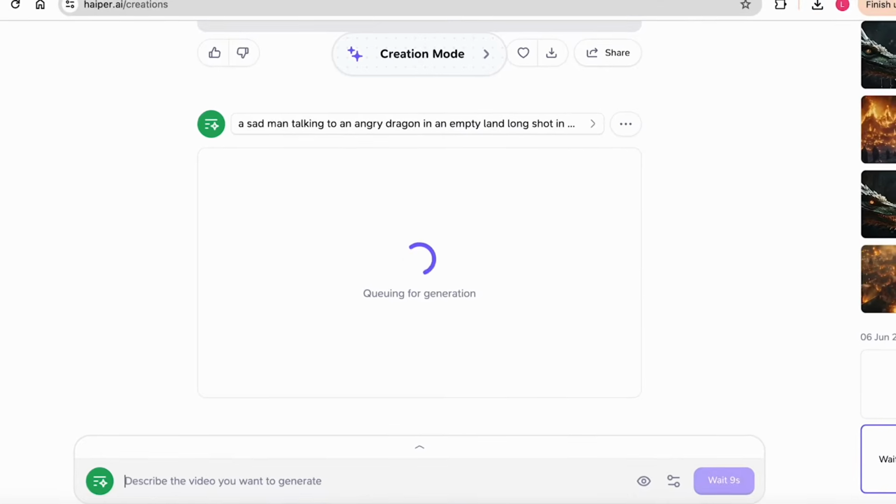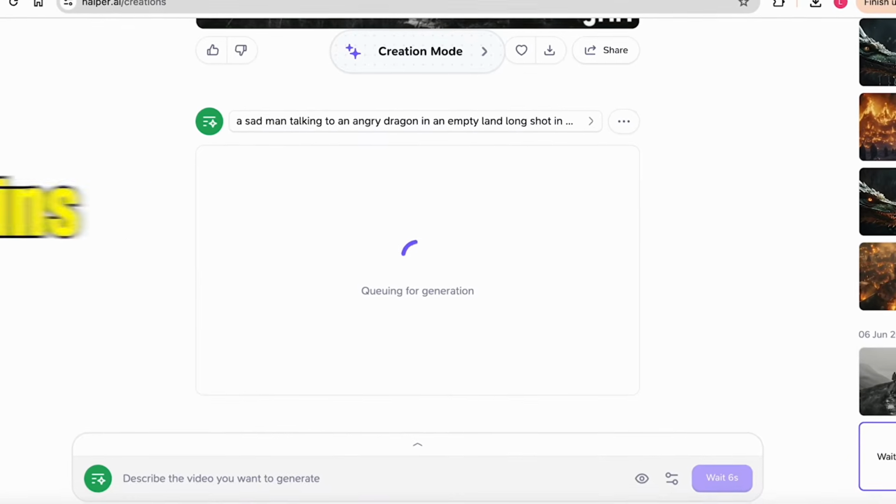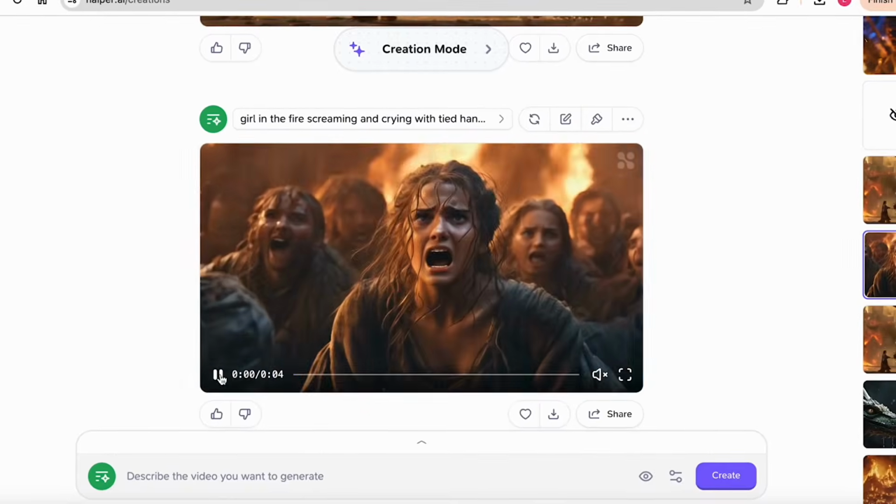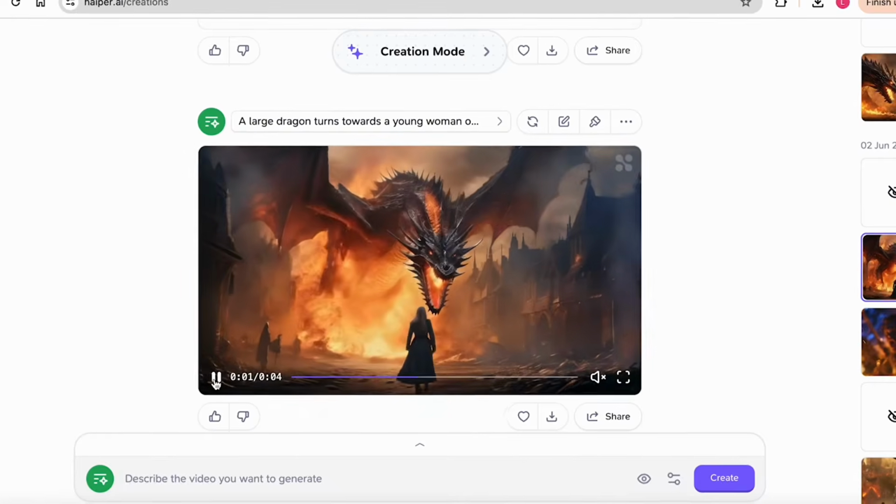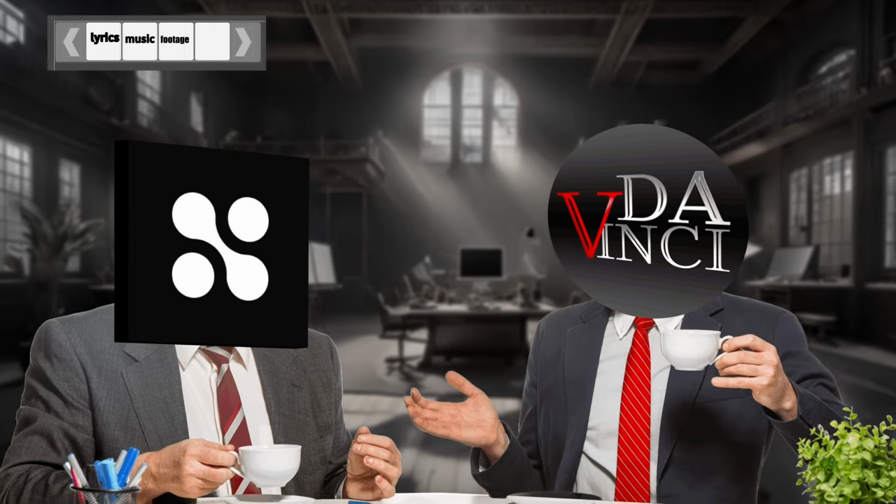Each footage generation takes about 5 minutes, and you can regenerate the footage if you don't like the first one. I already did that. It took about 3 hours to generate all of them. I really enjoyed working with Hyper, actually.